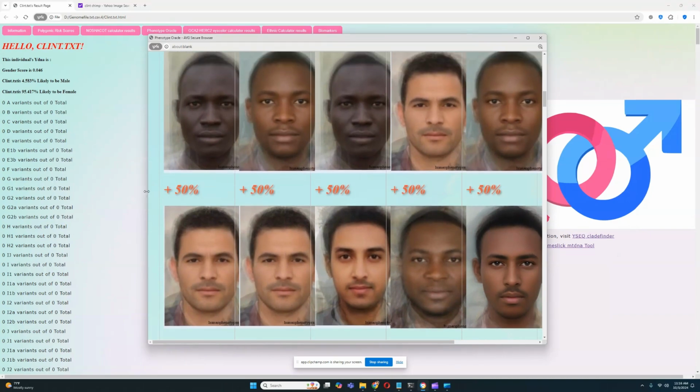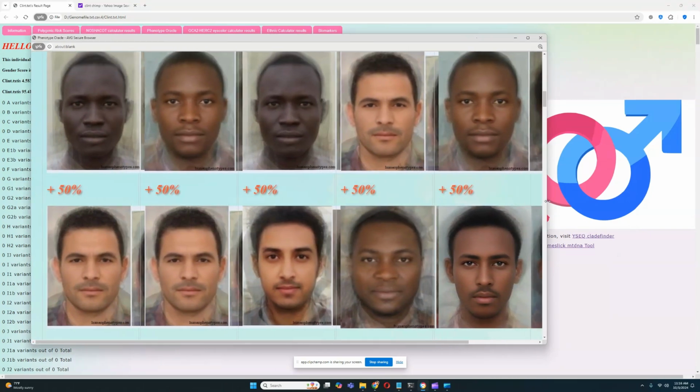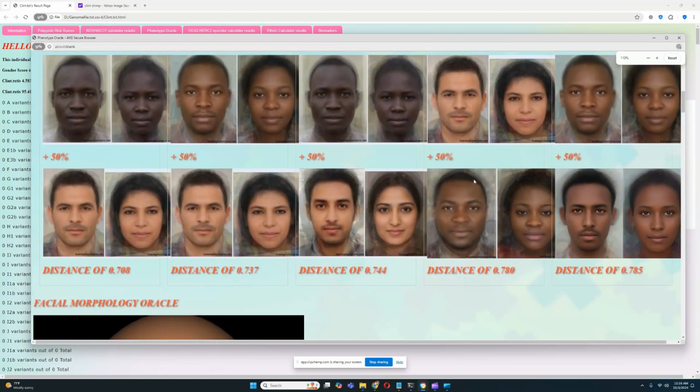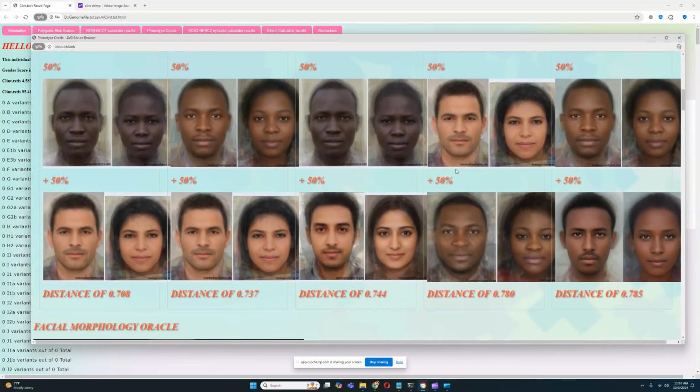And what's interesting is that if you look at the two-way phenotype oracle, let's zoom out, he's actually getting modeled as a mixture of something African plus something European, or not European, but African plus Middle Eastern. That's what it seems like. Or African plus East African. Very interesting. By African, I mean sub-Saharan. Sub-Saharan plus East African, or sub-Saharan plus North African, or sub-Saharan plus Middle Eastern. Those seem to be the models he's scoring. Very interesting stuff. All right.